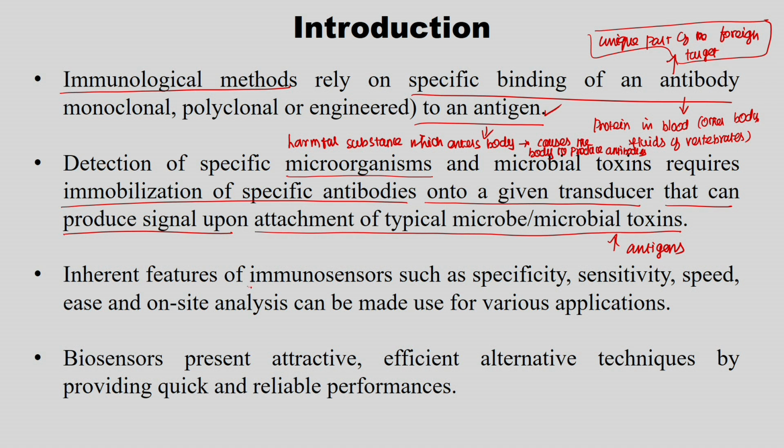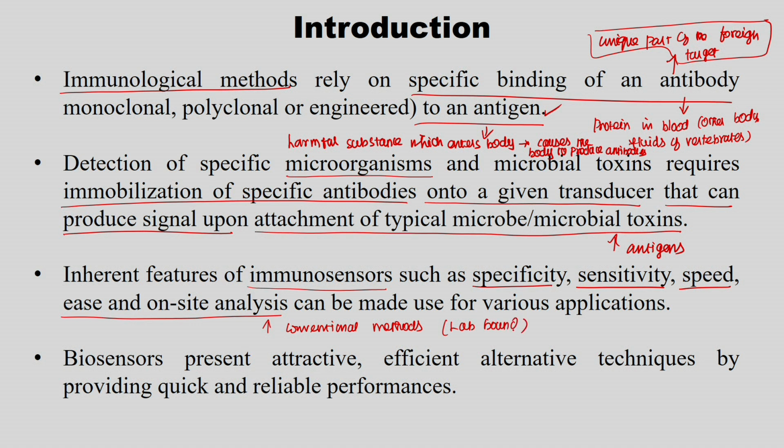Inherent features of immunosensors are specificity, as I told, a particular antigen will bind to a particular antibody; sensitivity, which is nothing but how sensitive it is, like how quickly it can measure the physicochemical signal; and speed, ease and on-site analysis. For example, I told you there are conventional methods also available. But conventional methods are lab bound. We cannot carry them in hand.